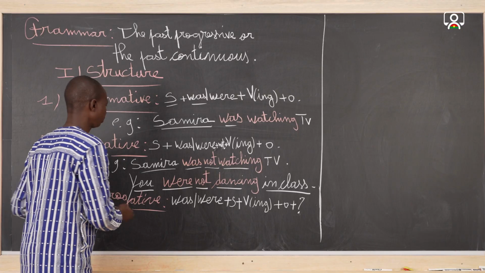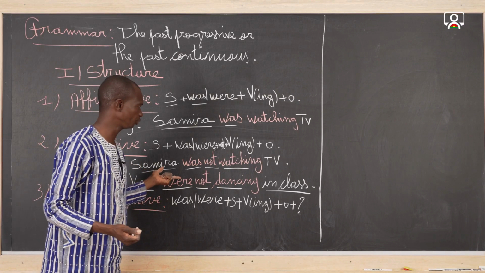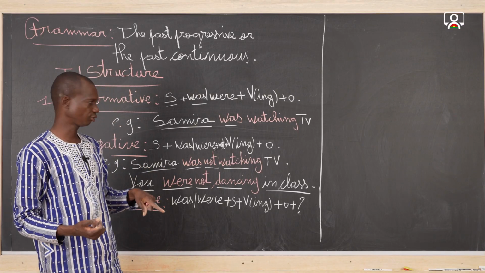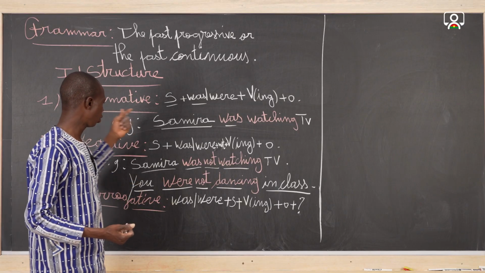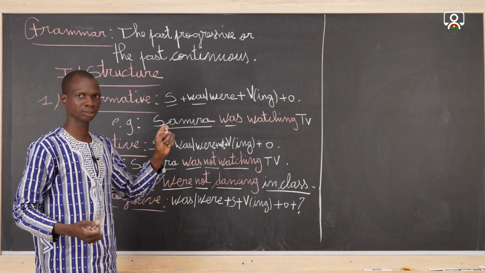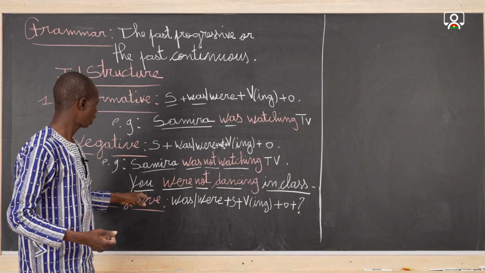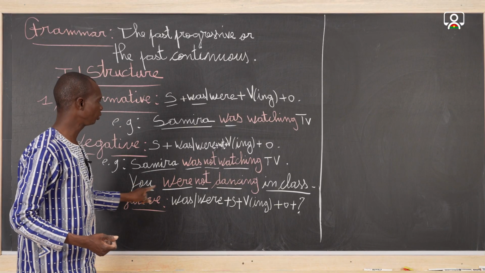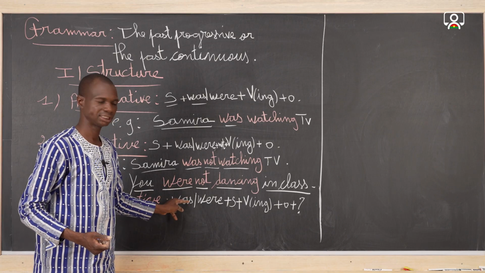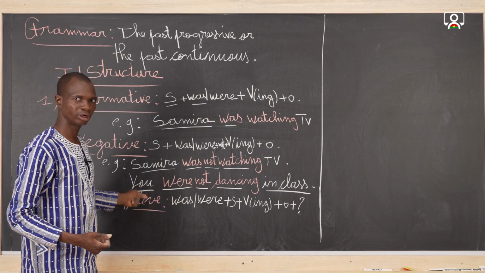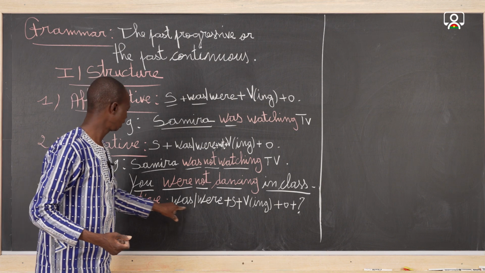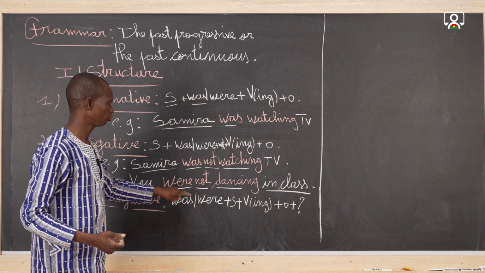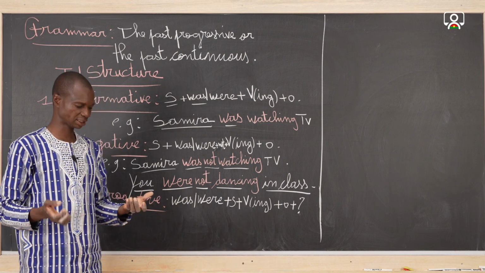Okay, for example, with this sentence, if we want to turn it into the interrogative form, then we have, was Samra watching TV? Or here, were you dancing in class? Then this follows the rule of formation in interrogative form. But let's give another example.